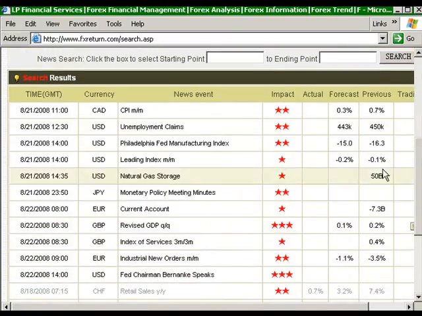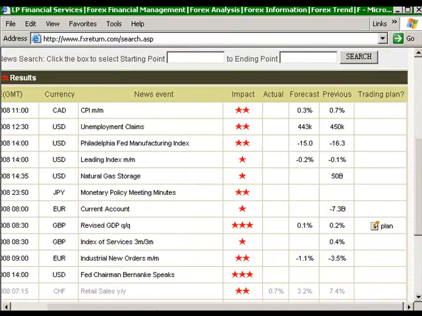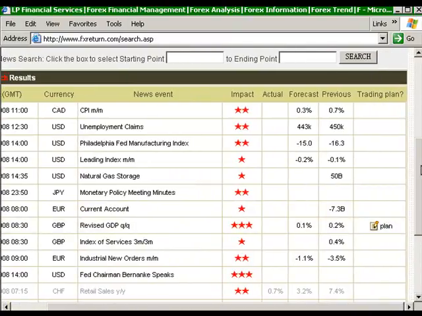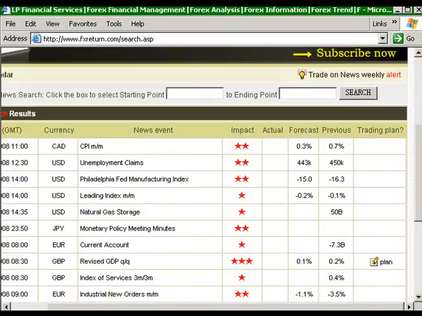And then we round out the week with our revised GDP figures out of the UK on the 22nd. 0.1 is the forecast. So that's our outlook for the current week.